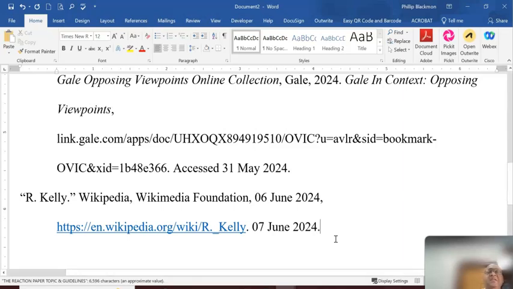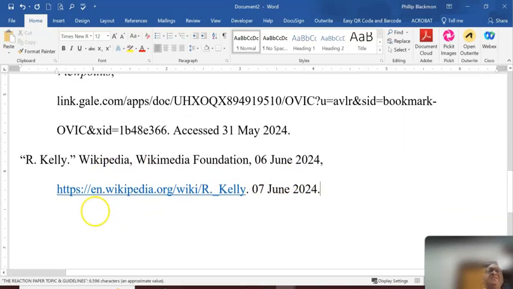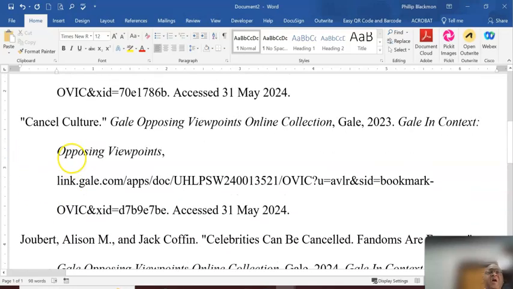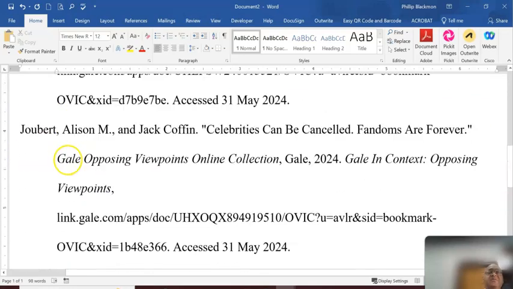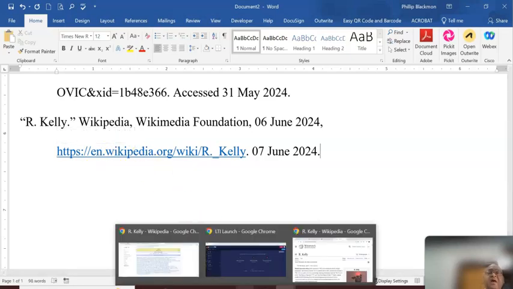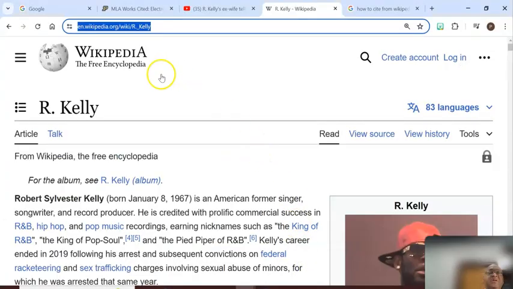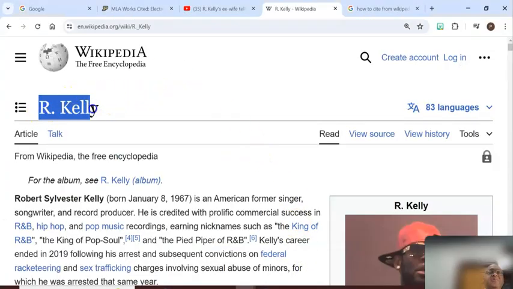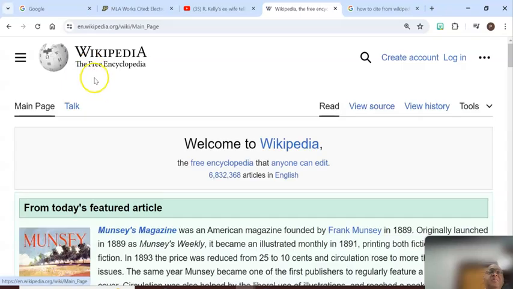So look at this. This is the end of the citation. One of the things I want you to look out for is that because we've already formatted this to do hanging indentations, the computer is automatically putting this into the hanging indentation. So the only thing that I did, I went to the computer screen, I took the title of the article, which is R. Kelly. It is from Wikipedia.